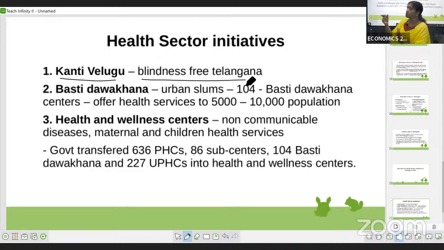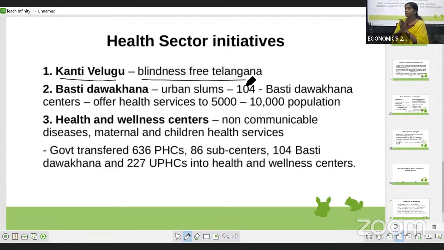For people like them, eyesight is most important, and for them the Telangana government has introduced this Kanti Velugu program. Under this program, every year the Telangana government conducts these camps, for some particular months, maybe 1 or 2 months.